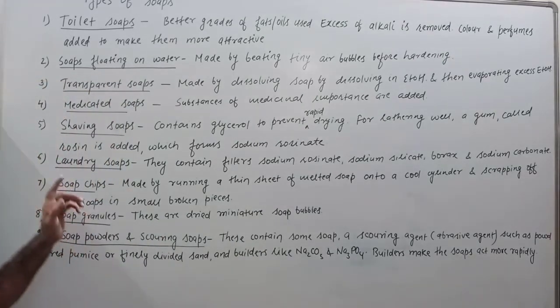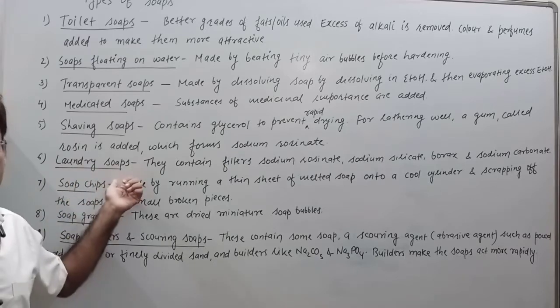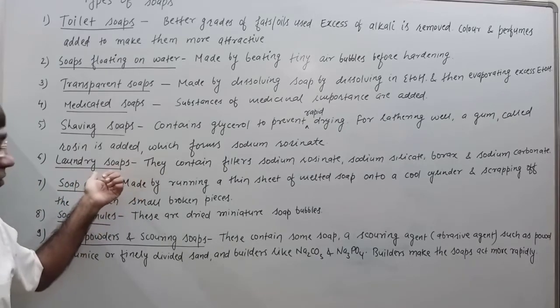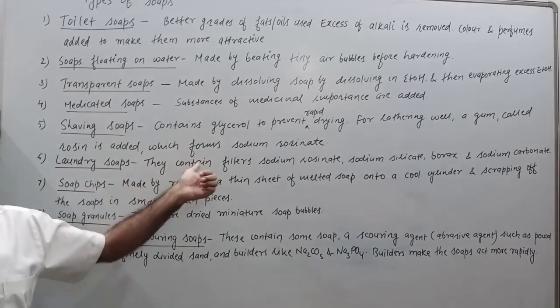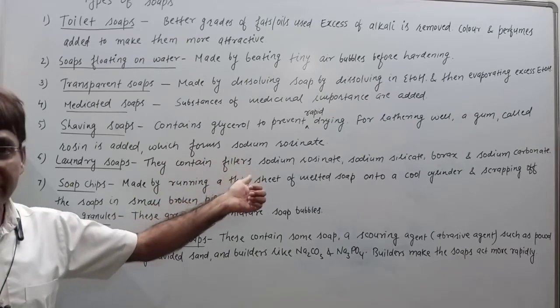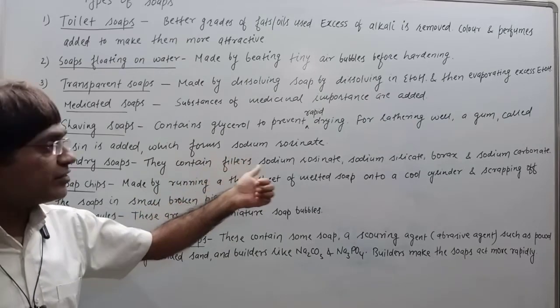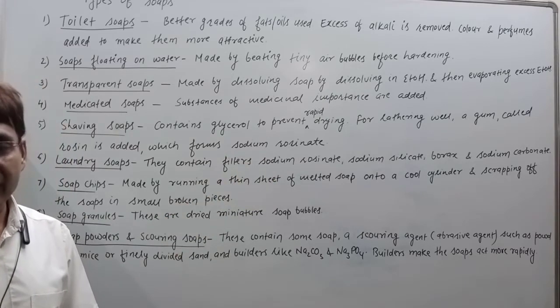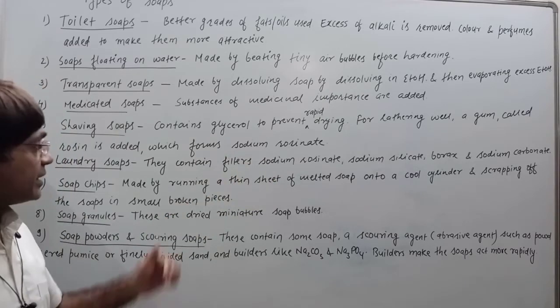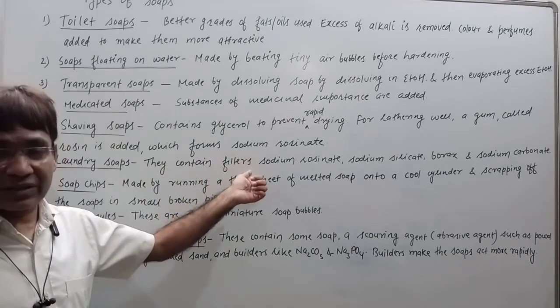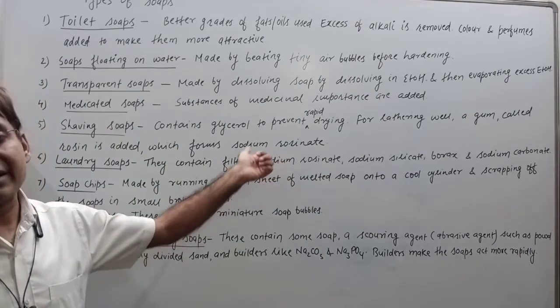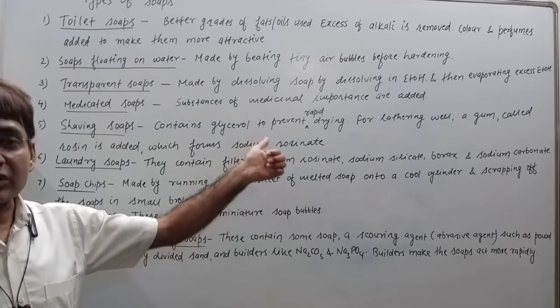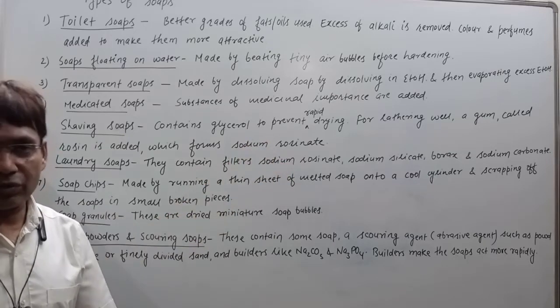Fine. Then the next type of soap is laundry soap, which is used in laundry. These soaps contain fillers like sodium carbonate. They contain borax. They even might contain sodium rosinate and sodium silicate. Fine. So we say laundry soap contains fillers like sodium rosinate, sodium silicate, then borax, and sodium carbonate.